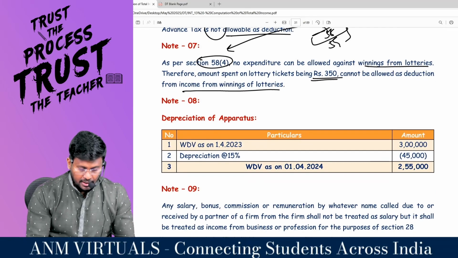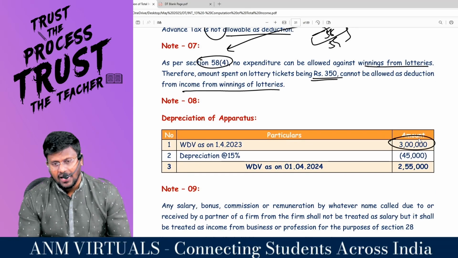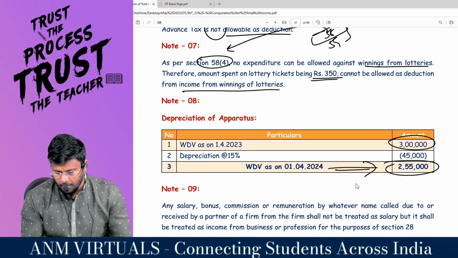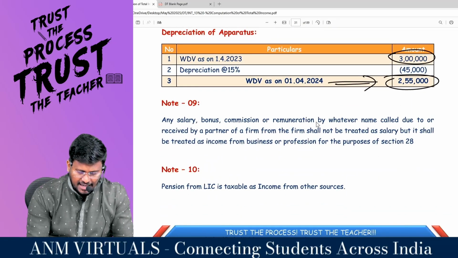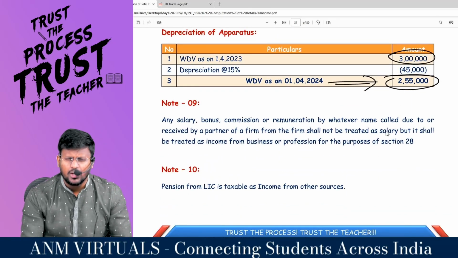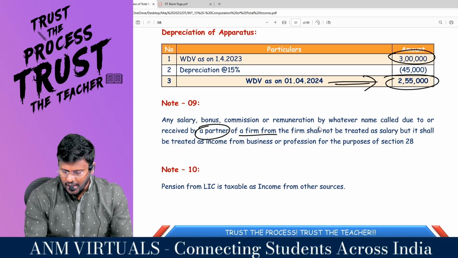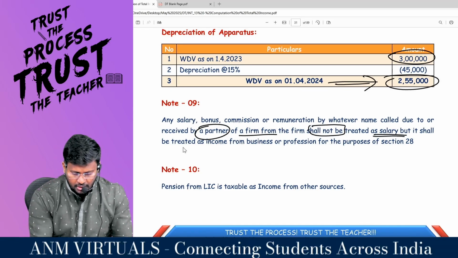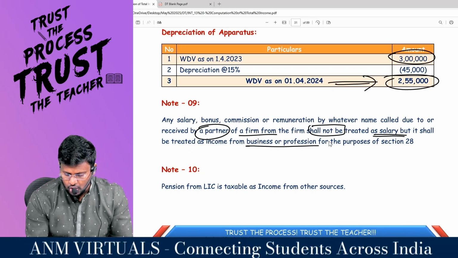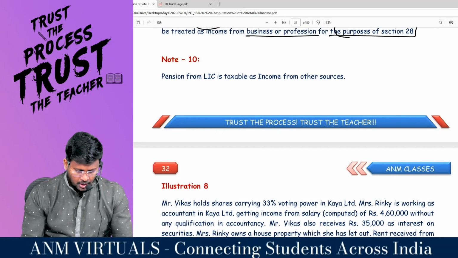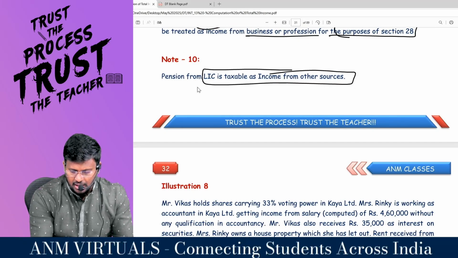Depreciation of apparatus, opening WDV is 3 lakh into 15% comes to 45,000. So automatically closing WDV will be 2,55,000. Any salary, bonus, commission or remuneration by whatever name called, due to or received by a partner of a firm from the firm shall not be treated as salary, but it shall be treated as income from business or profession for the purpose of section 28. Pension from LIC is taxable as income from other sources.